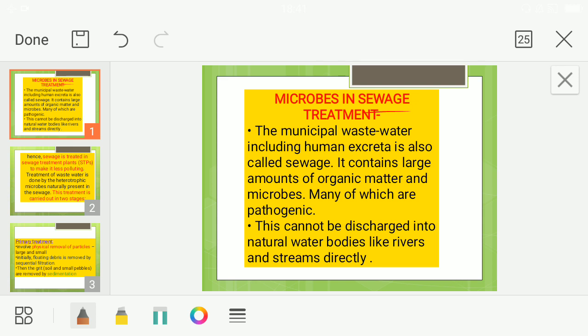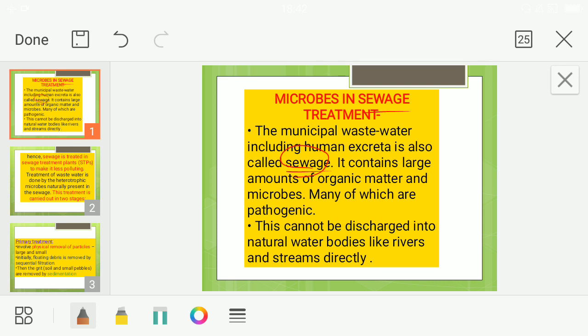The municipal wastewater including human excreta is known as what? Sewage. So what do you mean by sewage? The wastewater, in which the human excreta is also included. The domestic waste along with the human excreta, all that wastewater we call sewage.